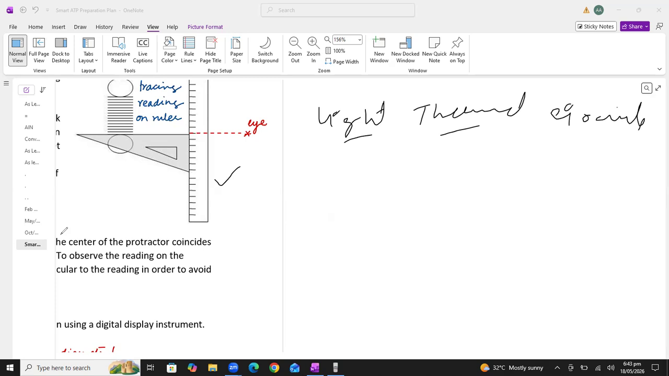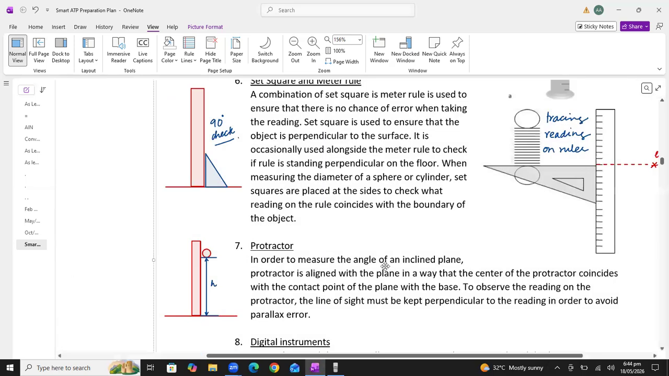And let me tell you again, you don't need to memorize any formula for the ATP paper. Don't waste your time memorizing formulas. All the formulas will be given in your exam paper. You just have to know the basic thing, how to find the average.